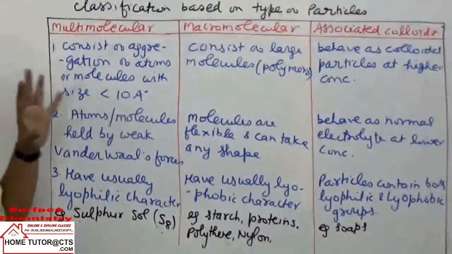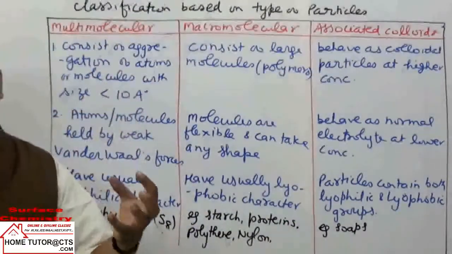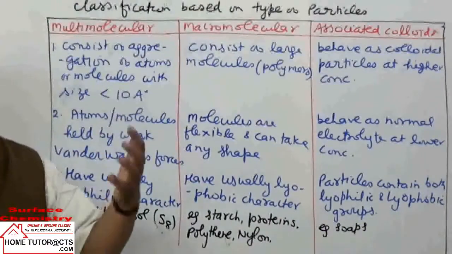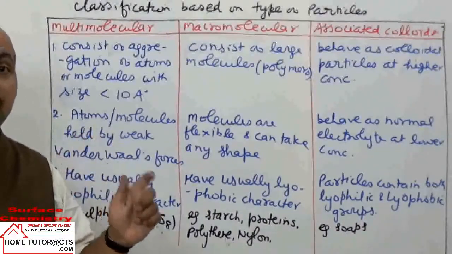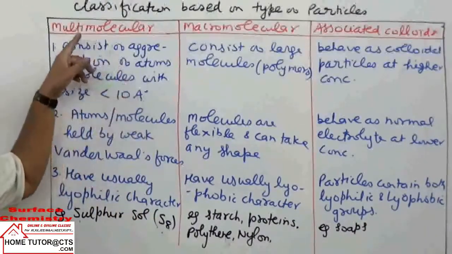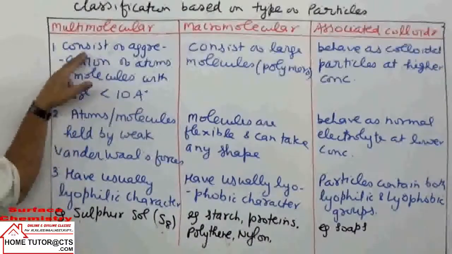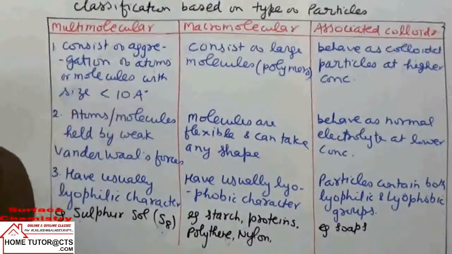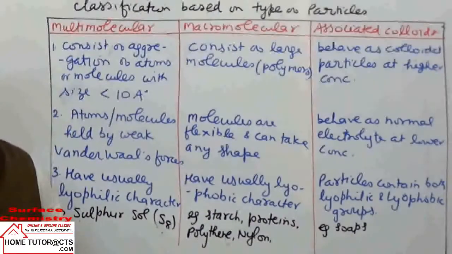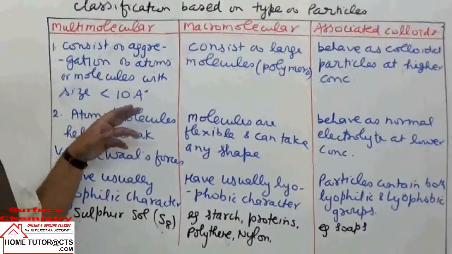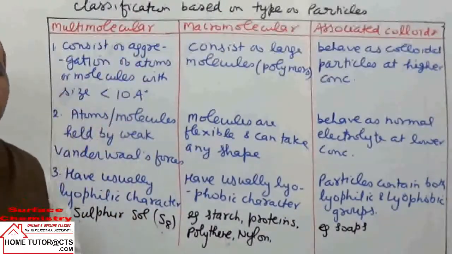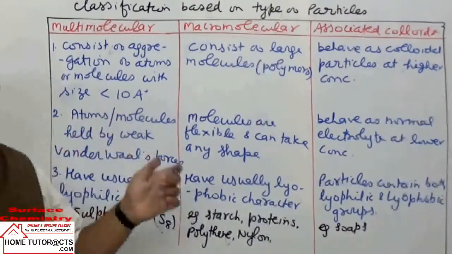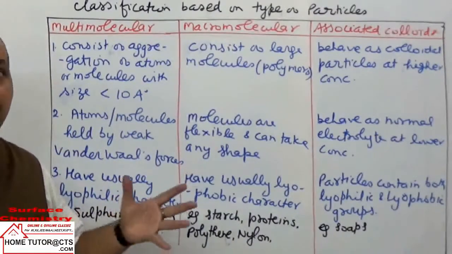See, in the first one, what happens? What does multi-molecular mean? Separate molecules or particles have diameter or size below the colloidal range. What is the colloidal range? 10 angstrom. So multi-molecular colloids consist of aggregations of atoms or molecules whose diameter is less than 10 angstrom. When a large number of atoms or molecules combine together to form bigger particles with diameter in the range of 10 angstrom to 1000 angstrom, for that we require a lot of particles.